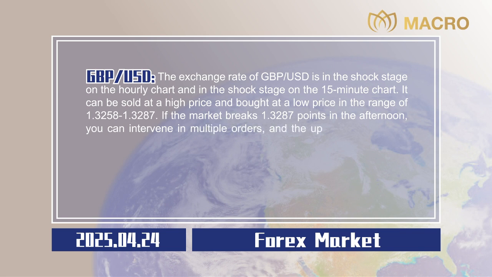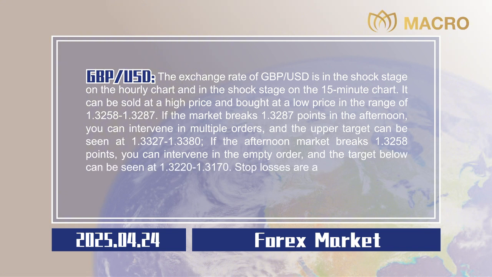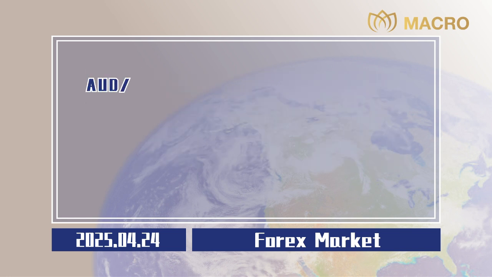If the market breaks 1.3287 points in the afternoon, you can intervene in multiple orders, and the upper target can be seen at 1.3327 to 1.3380. If the afternoon market breaks 1.3258 points, you can intervene in the empty order, and the target below can be seen at 1.3220 to 1.3170. Stop losses are all 20 points, 0.0020.